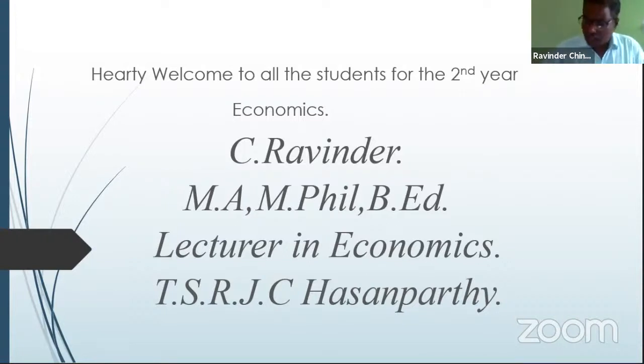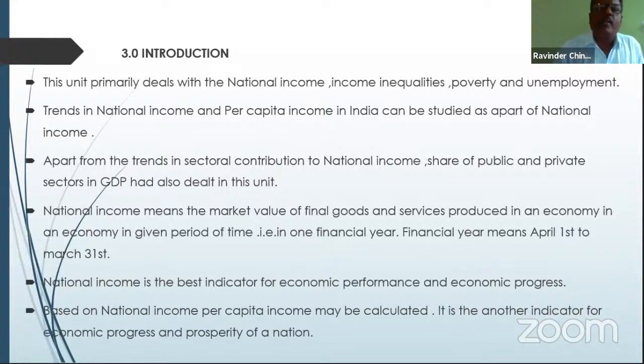The Central Statistical Organization has played a very important role in estimating the national income of our nation, as well as presenting the details of national income. It has enumerated the account of national income from 1954, and till date it tries to present the information regarding national income. And one more thing, in the last class we studied the changes in national income and per capita income in India. These trends of national income and per capita income we studied in the last class.